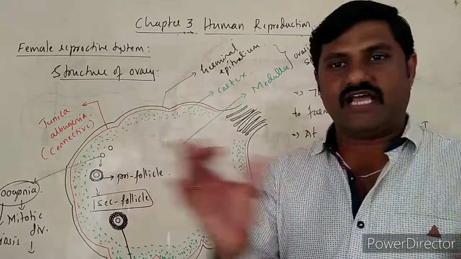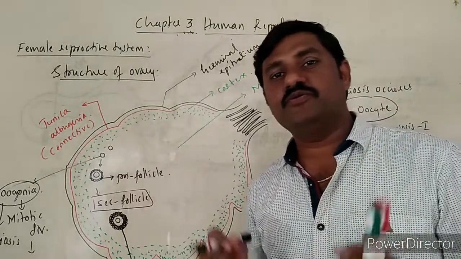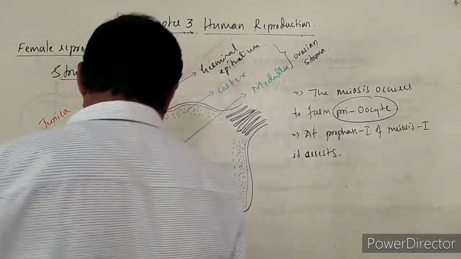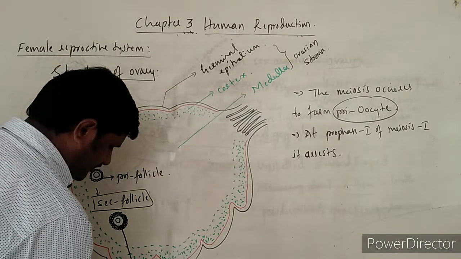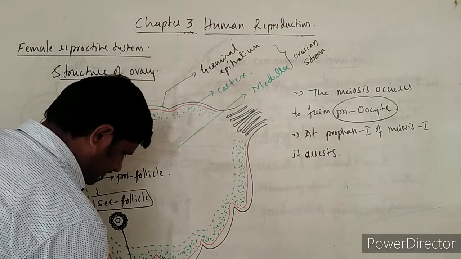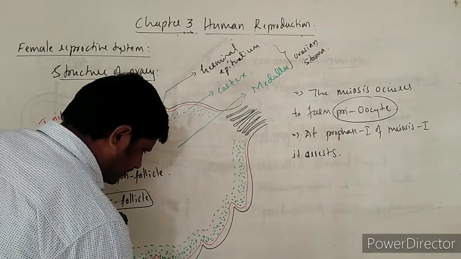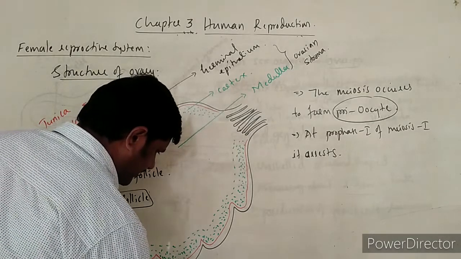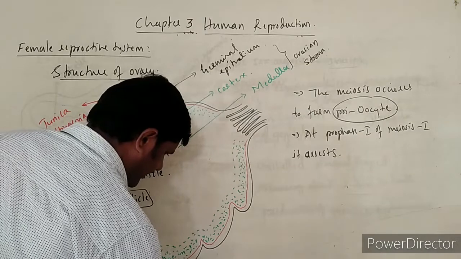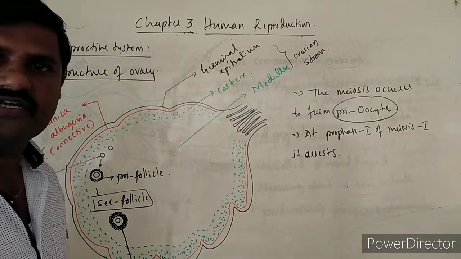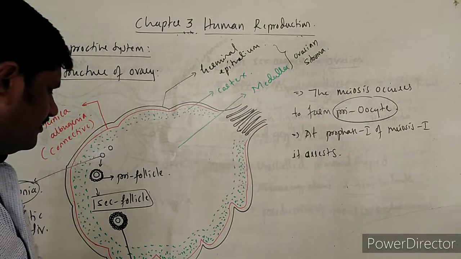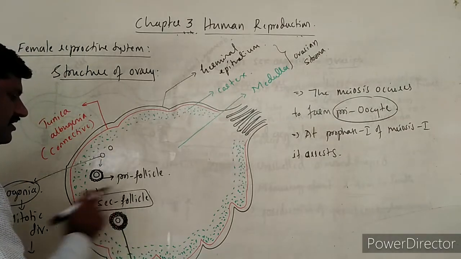And this transforms itself into tertiary follicle. How does this become the tertiary follicle?